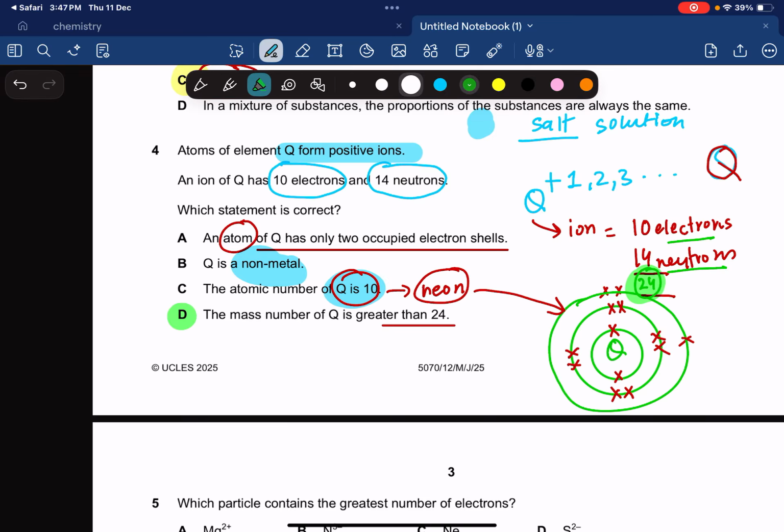I hope you get it. This was a little trickier question, but I guess not that difficult.